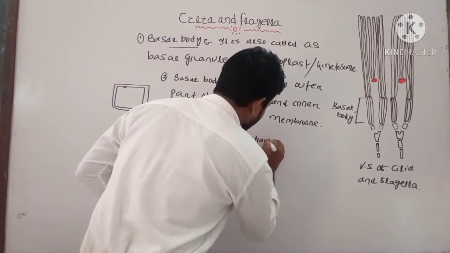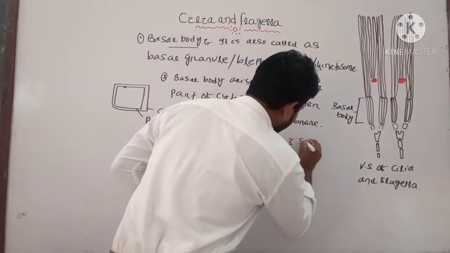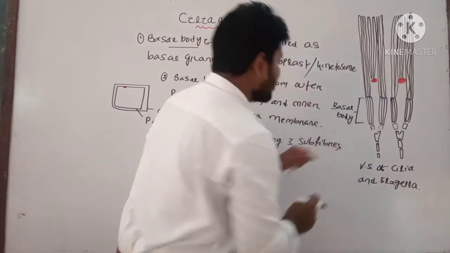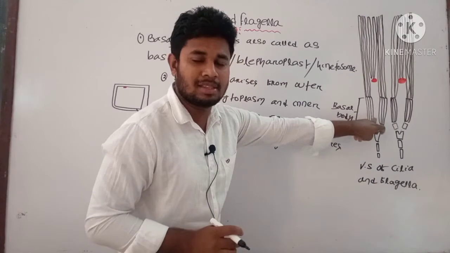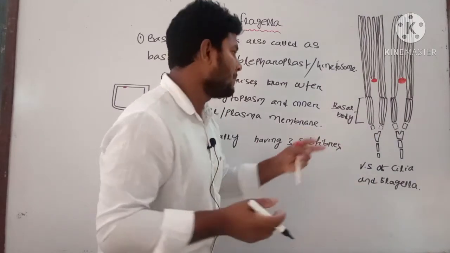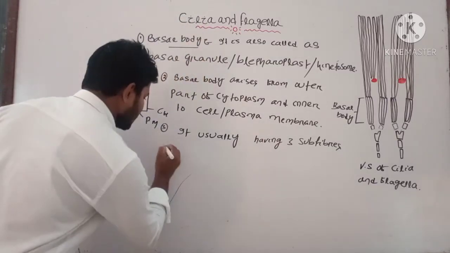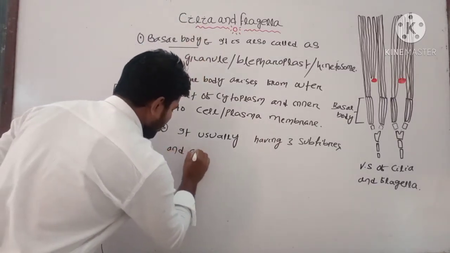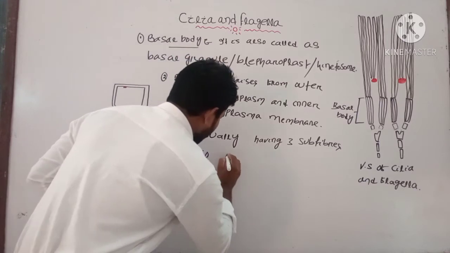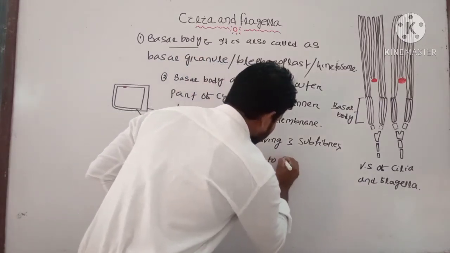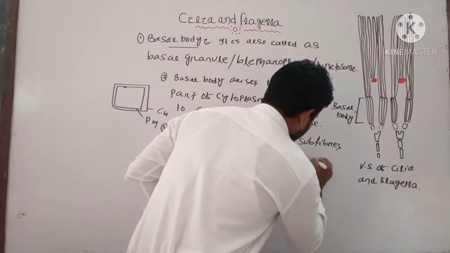Another point: they are having three subfibers. We have already seen the three subfiber structures here. These are microtubules. These subfibers are also similar to the centriole structure.